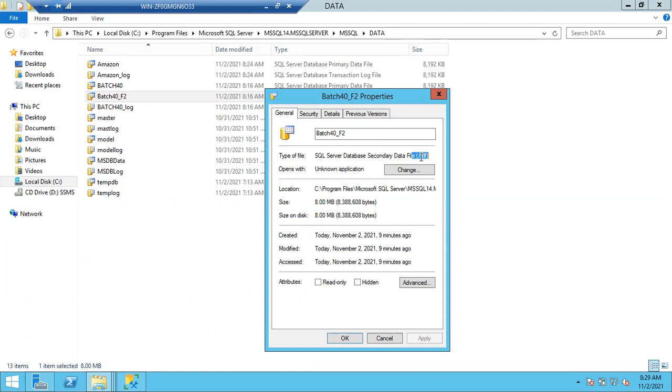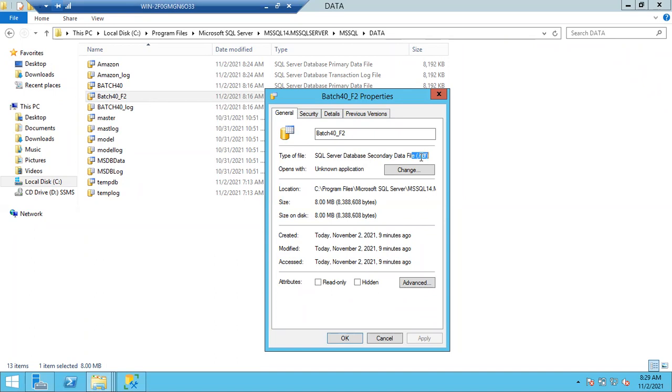Multiple data files can be there, don't confuse here, but only one MDF file will be there. All other data files are NDF files only. If you want to add an extra data file, it should be NDF only. It can't be MDF again, as MDF is already created with the database.